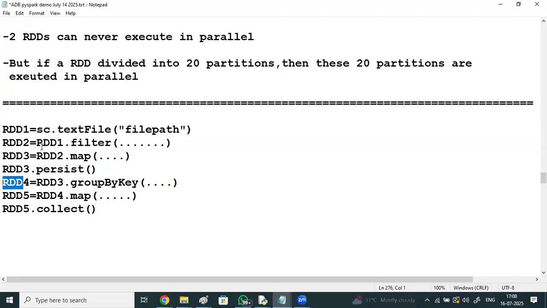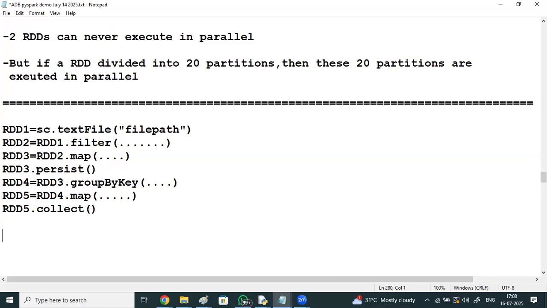With rdd1.filter, whatever output you get, a new RDD is returned. The original RDD will be the same. We are not modifying it; every time a new RDD is there.